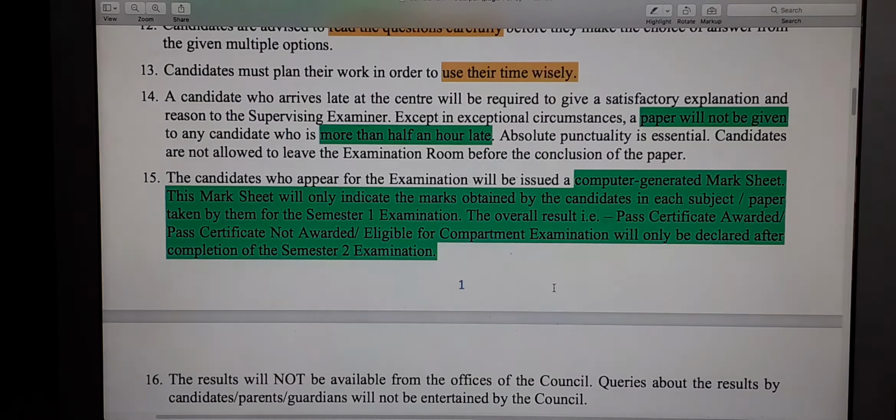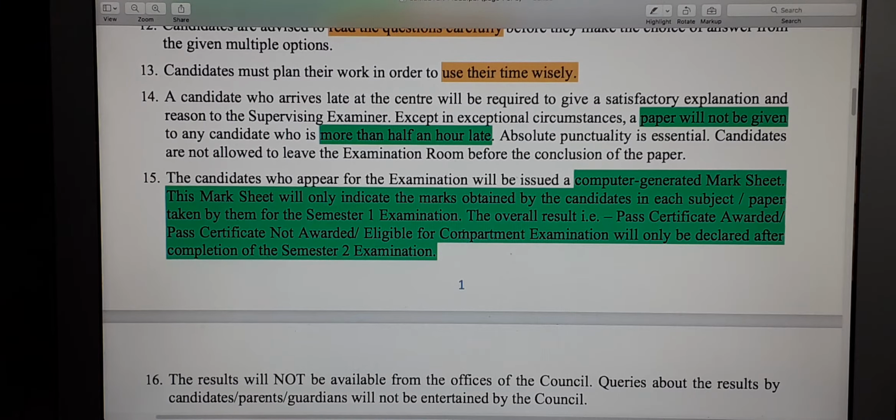Point number 15 gives you the details of what kind of result card you will get after the exam. That is the semester 1 exam. They are saying that after this you will get a computer generated mark sheet, right? So the people who are maybe in Delhi or something, they don't need to run to the office of CISCE. You will be given a computer generated mark sheet, and it will only indicate the marks obtained by candidates in each subject or paper for semester 1.